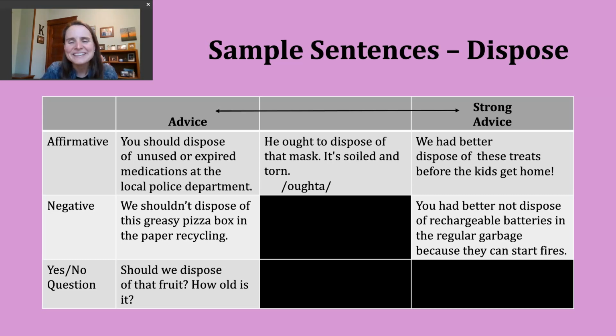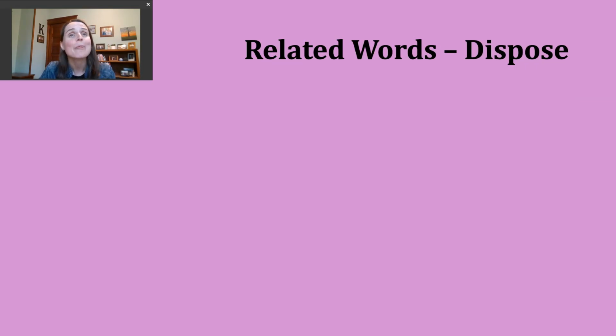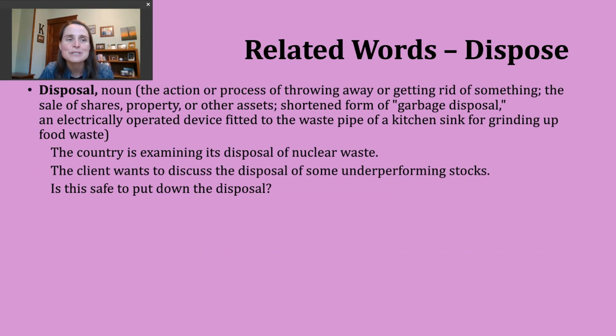Okay. Now let's spend a moment talking about some words that are related to our verb dispose. The first word we're going to talk about is the noun form of this word. The noun has a slightly different spelling and pronunciation. The noun is pronounced disposal. Disposal. Okay? Just like our verb, the noun can also have a couple different meanings. One way to use this noun is to talk about the action or the process of throwing away or getting rid of something. An example of this might be, the country is examining its disposal of nuclear waste.